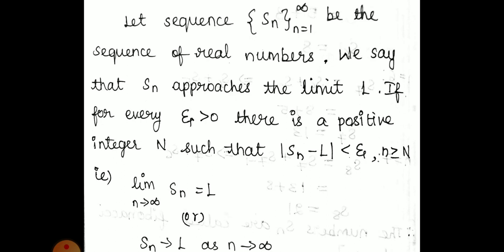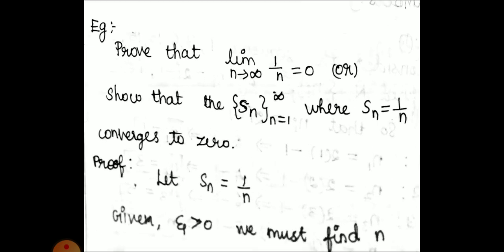Now if we apply the limit as n tends to infinity, what will happen? Sn equals L, or Sn tends to L as n tends to infinity. This is the limit of the sequence. For example, we are seeing the proof that limit n tends to infinity of 1 by n equals 0. Show that the sequence Sn, where n equals 1 to infinity and Sn equals 1 by n, converges to 0. That is the limit of the function.